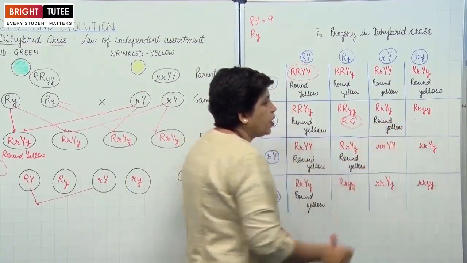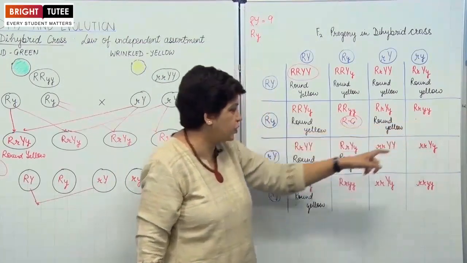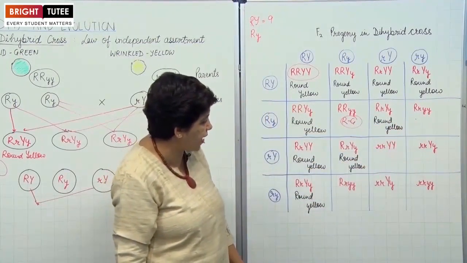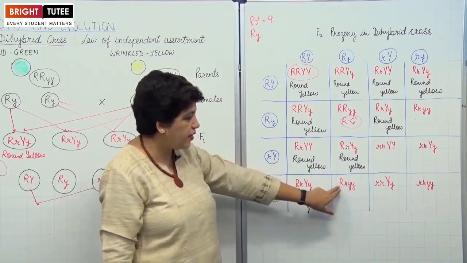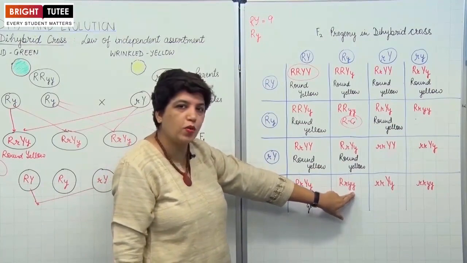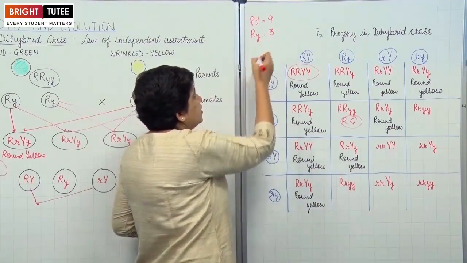This one is again round and green. One capital R, so round, but both are recessive, so round and green. And the third type, if you can find out, round and green. Capital R for round, small y will represent green. So 3 of them are round and green.